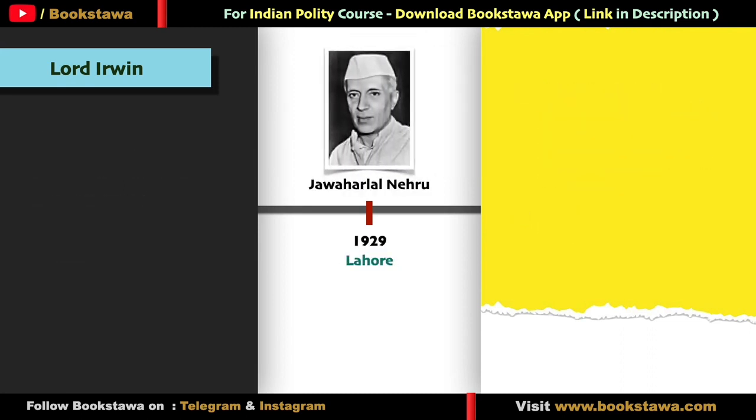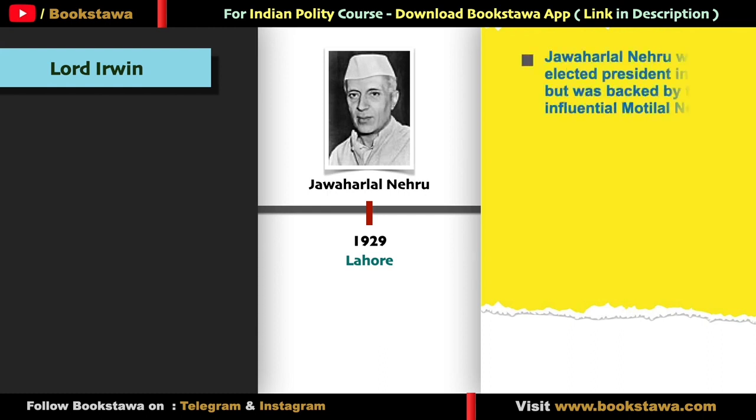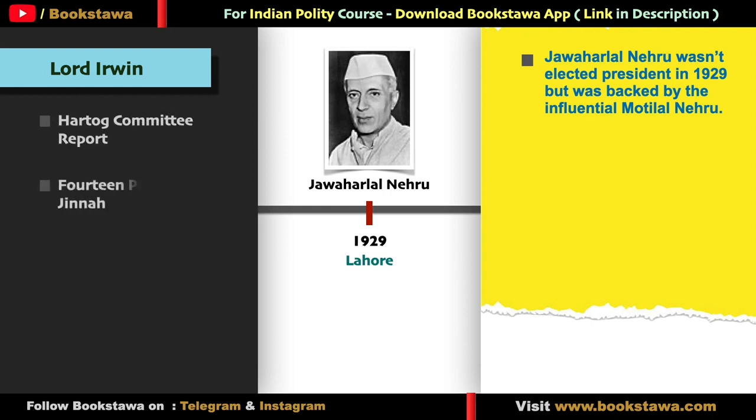The next year, in 1929, the session was held in Lahore, where Jawaharlal Nehru was the president. This was the first session where a person was elected as Congress president without any election. It was said that under the influence of Motilal Nehru, Jawaharlal Nehru was elected as president here. This year, the British government appointed a committee related to education, the Hartog Committee, which submitted its report. And Jinnah sent his 14 points to the British government.